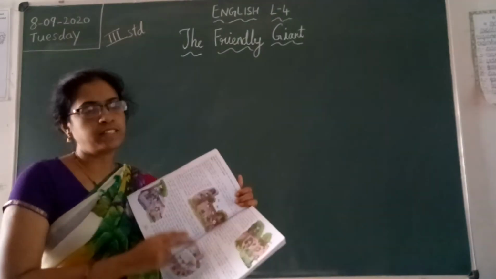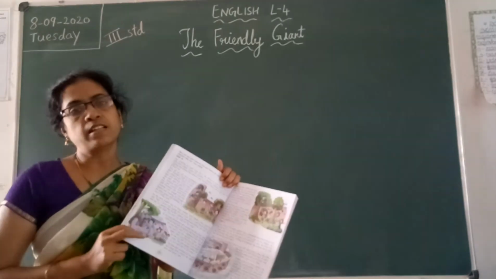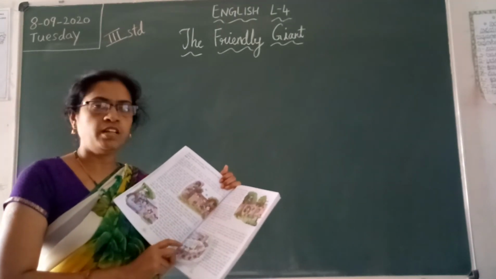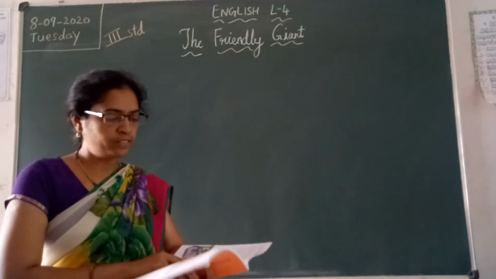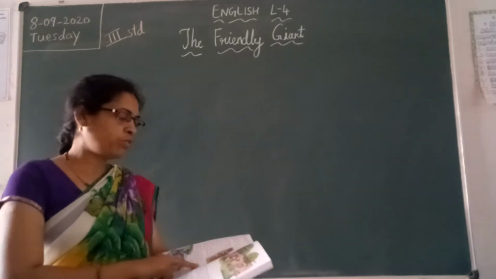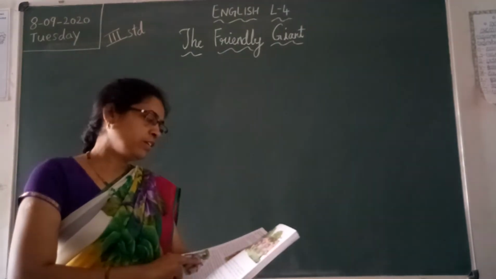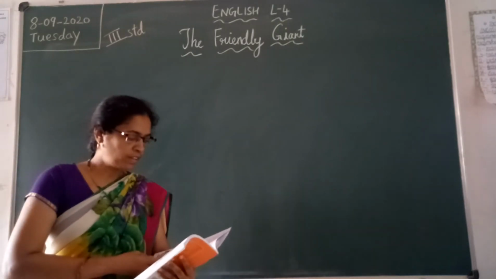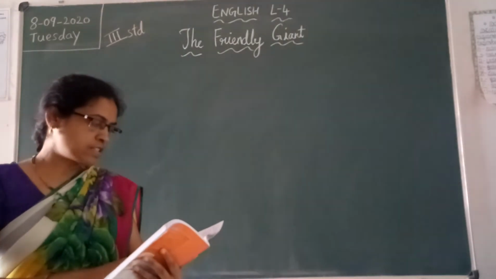There are 2 endings there. Today let me just read the end A. In the next class we are going to learn about the end B. Let me read here, what happens in end A and what happens in end B. And also, if you want, you can make a new ending of your own as you wish. You can do that. Okay children, just follow the lines.